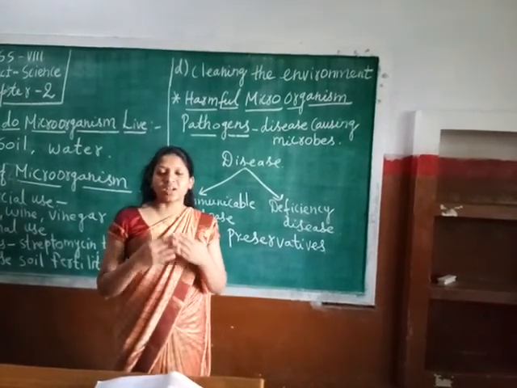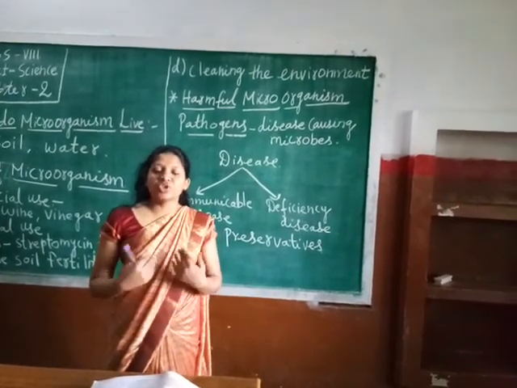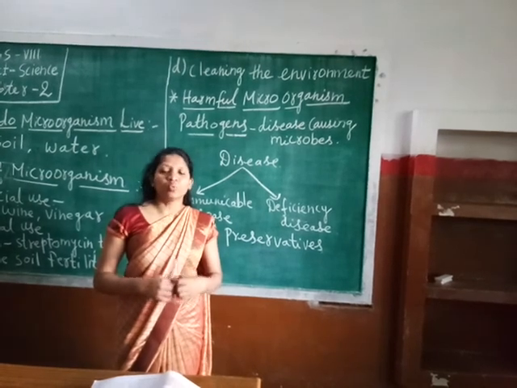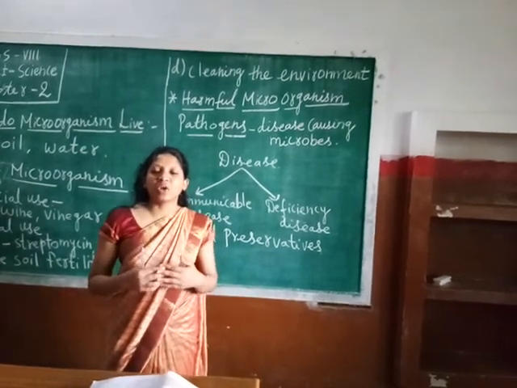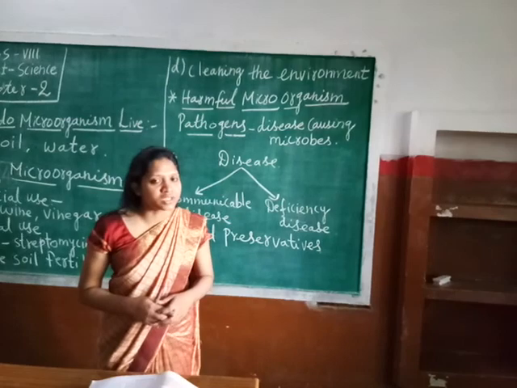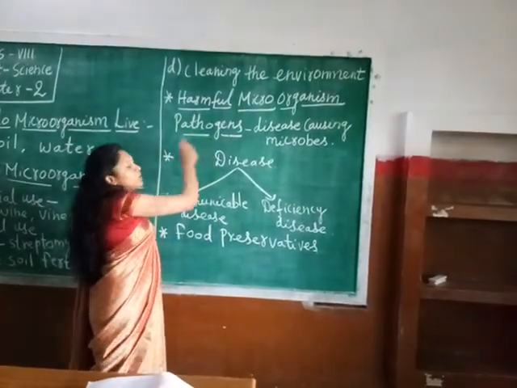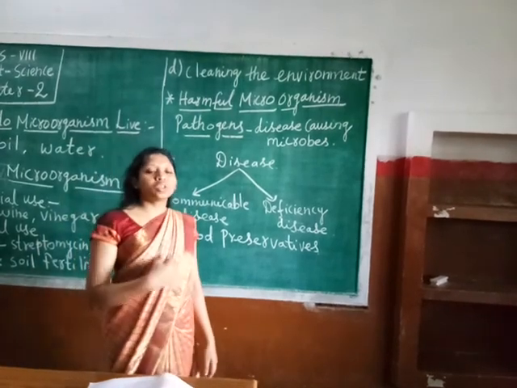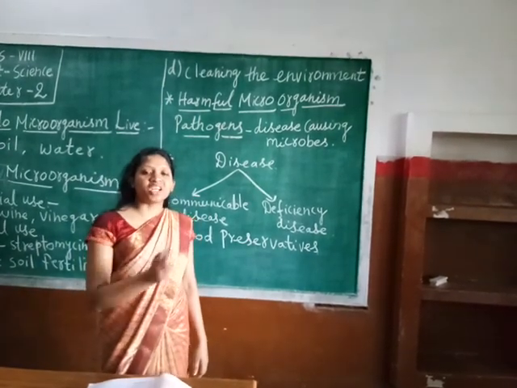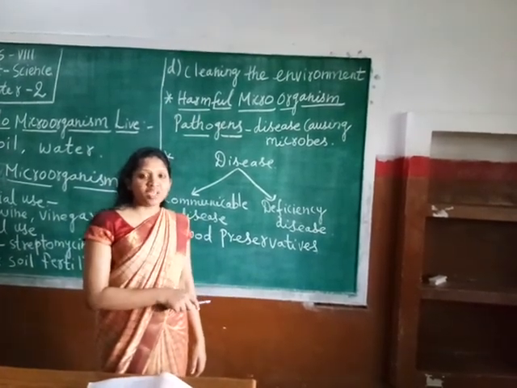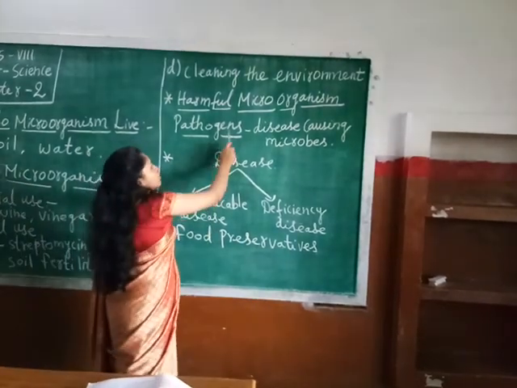Then only they tell us the instructions we should follow to cure ourselves from the particular disease. Clear? Okay. So a pathogen can be harmful for human beings, animals as well as plants.